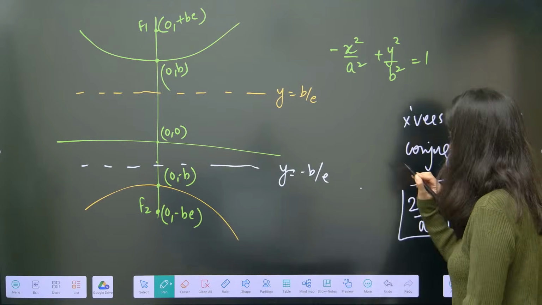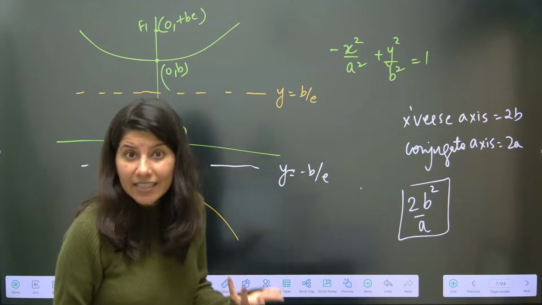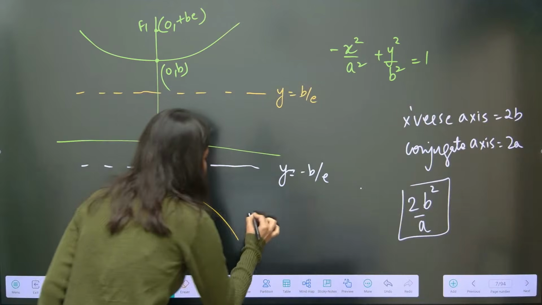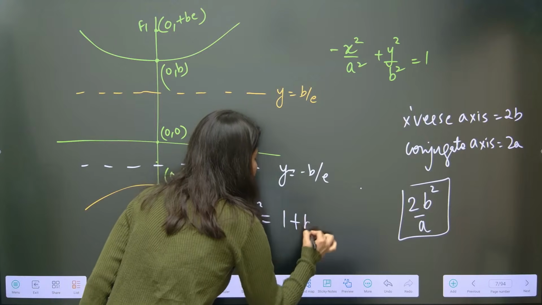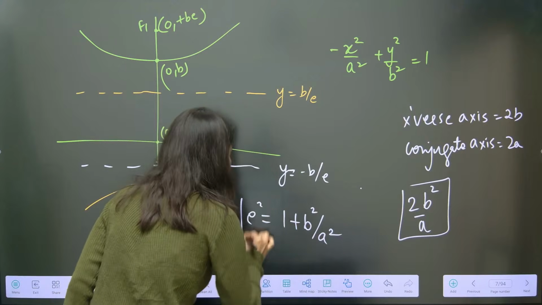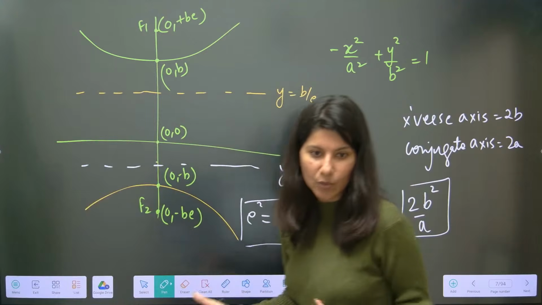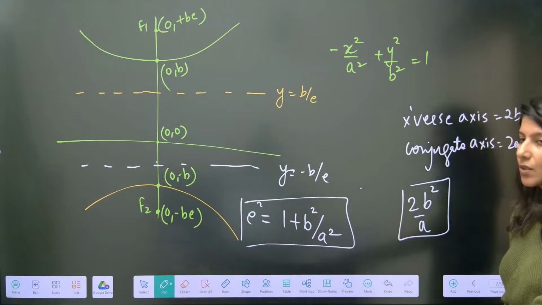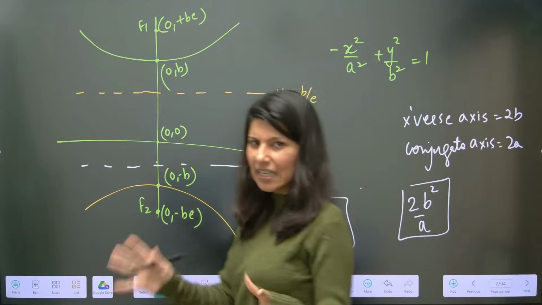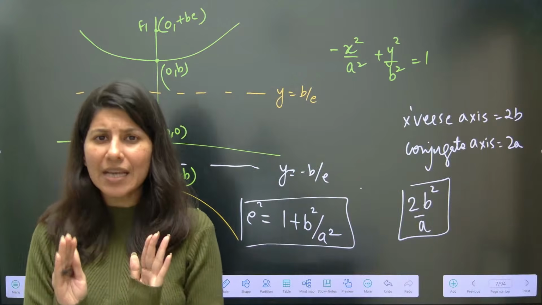This is your latus rectum. And what about the eccentricity of a hyperbola? It is e square equals 1 plus b square by a square, both for the conjugate and for the transverse hyperbola. This is 1 plus b square by a square. I guess in hyperbola, more or less the formulas are clear.